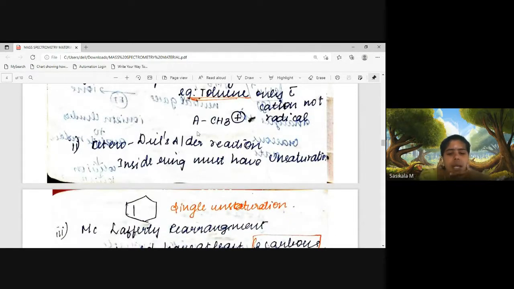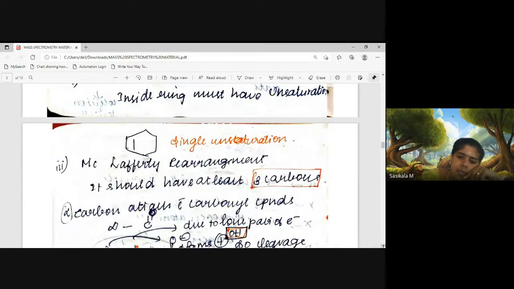In the retro-Diels-Alder reaction, the ring must have unsaturation. That means a ring compound with a single unsaturation will go for the retro-Diels-Alder reaction to give ethylene. CH2=CH2, ethylene, it will give. This single unsaturation will become ethylene, so that is the product in the retro-Diels-Alder reaction.